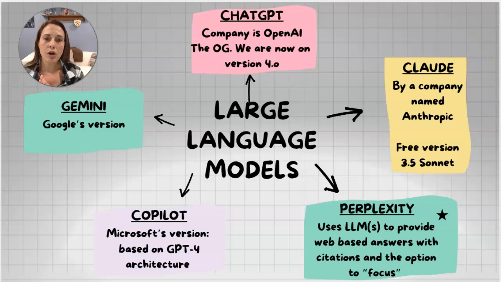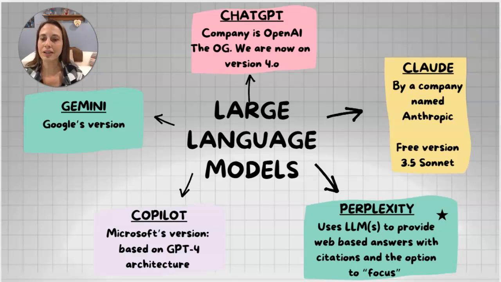The company is called OpenAI, and it is still currently the most popular LLM that folks are using. As research continues to come out about AI, this one continues to be at the top of the list for people. It's approachable, it's what everybody has heard of, and it actually doesn't even require you to log in to use it, so it has a really easy entry point. We'll look at ChatGPT here in just a minute.